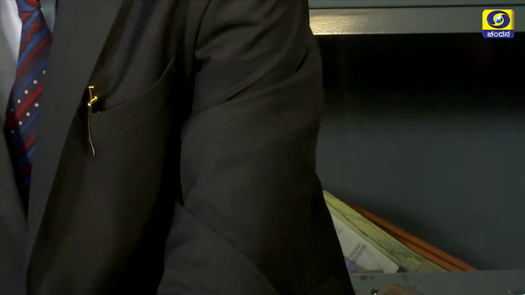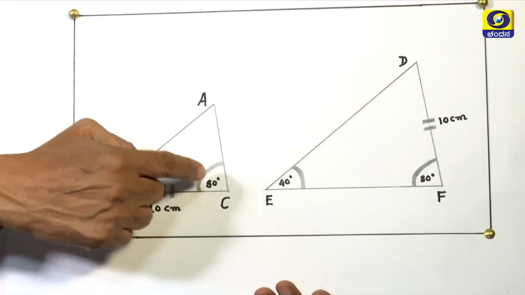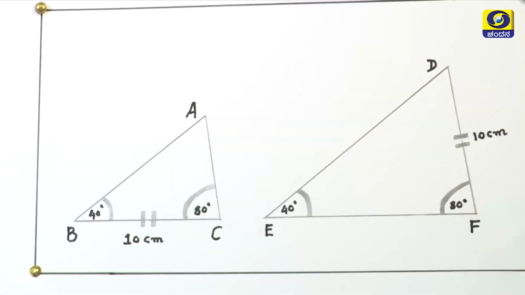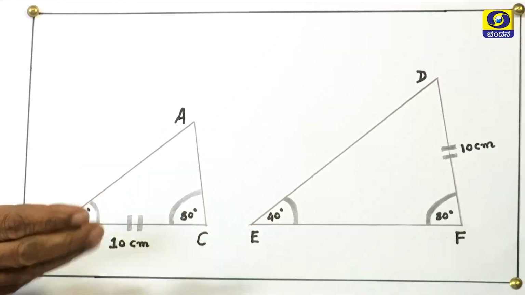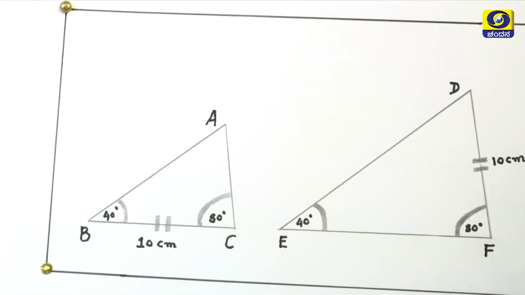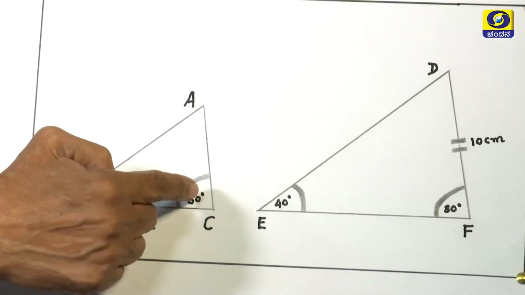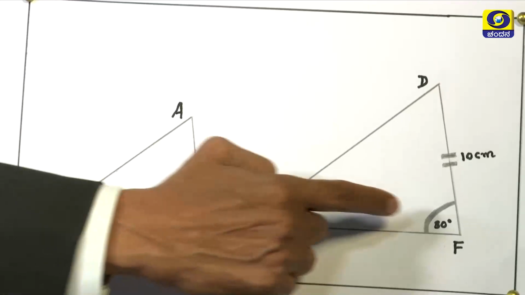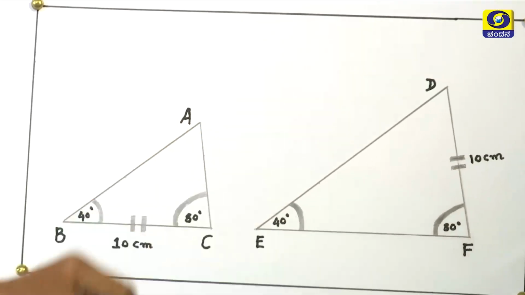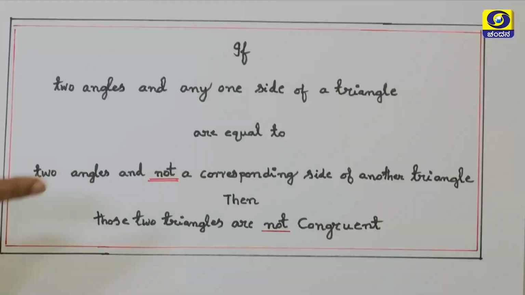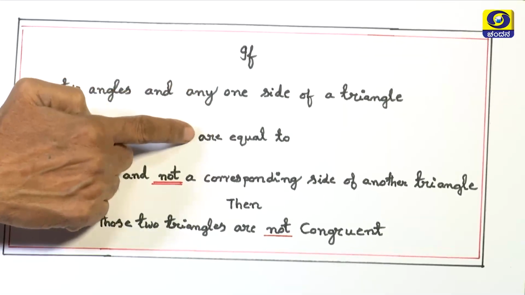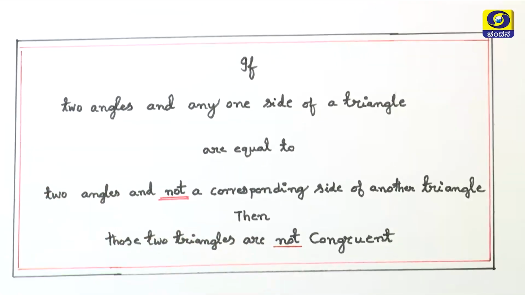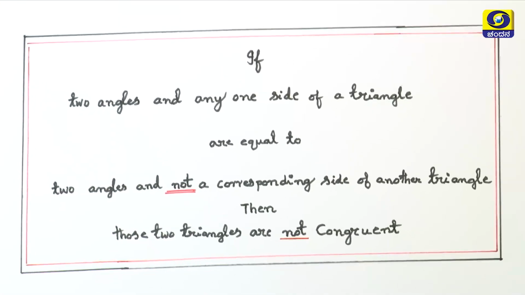At the same time, look at this figure, children. Here, two angles and a side are equal to two angles and not a corresponding side. Therefore, these two triangles need not be congruent. So, please take care while applying ASA also, it has to be the corresponding side. If two angles and any one side are equal to two angles and a corresponding side, then those two triangles will be congruent. So, if two angles and any one side of a triangle are equal to two angles and not a corresponding side of another triangle, then those two triangles need not be congruent to each other.